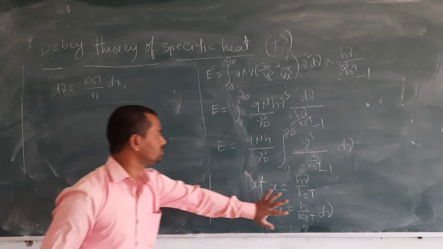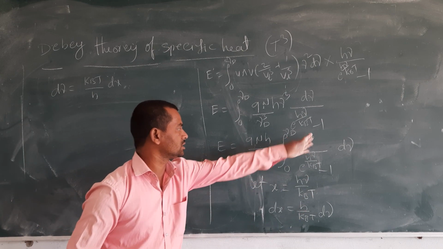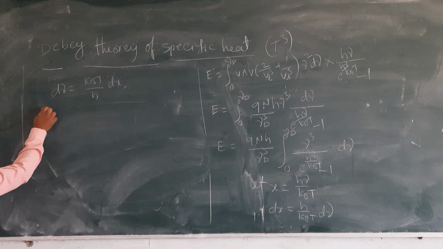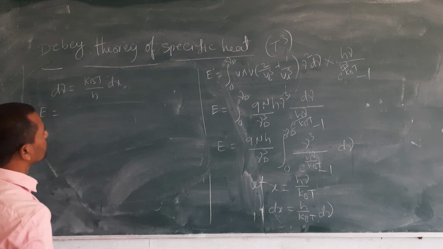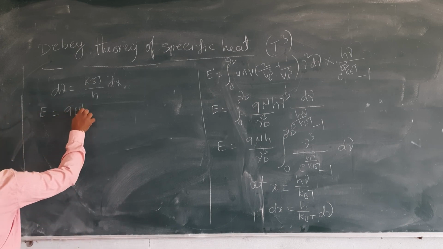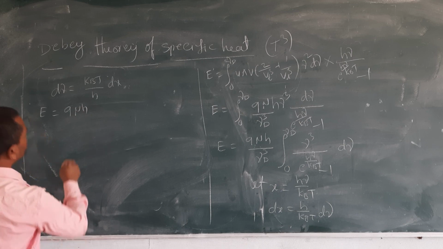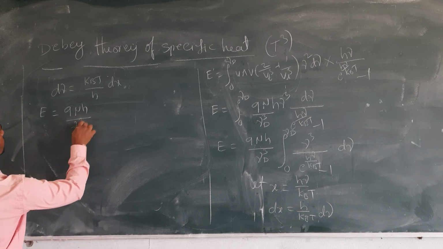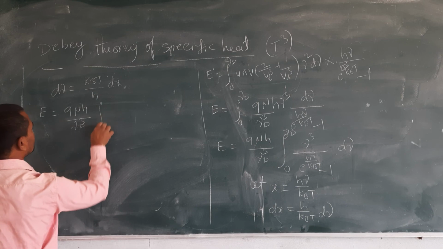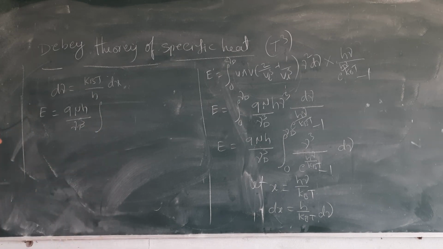Now substitute these terms here. E is equal to 9n h by nu D cube. The integration also changes, I will write it later.